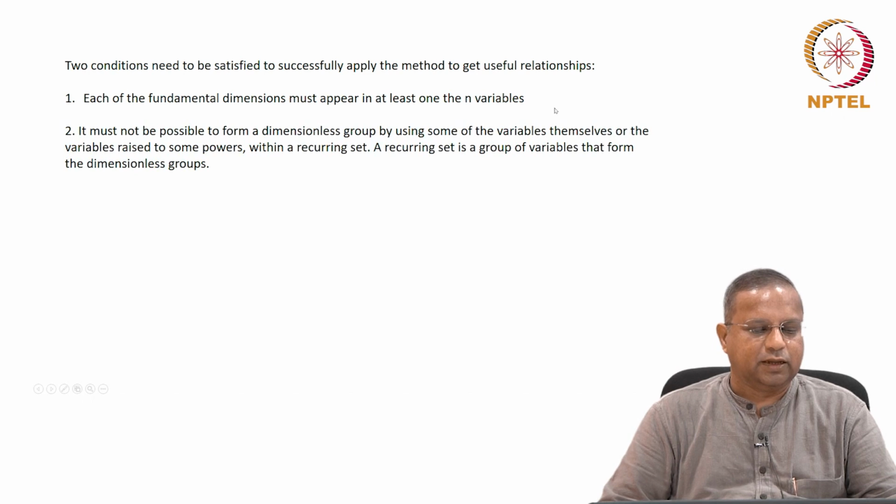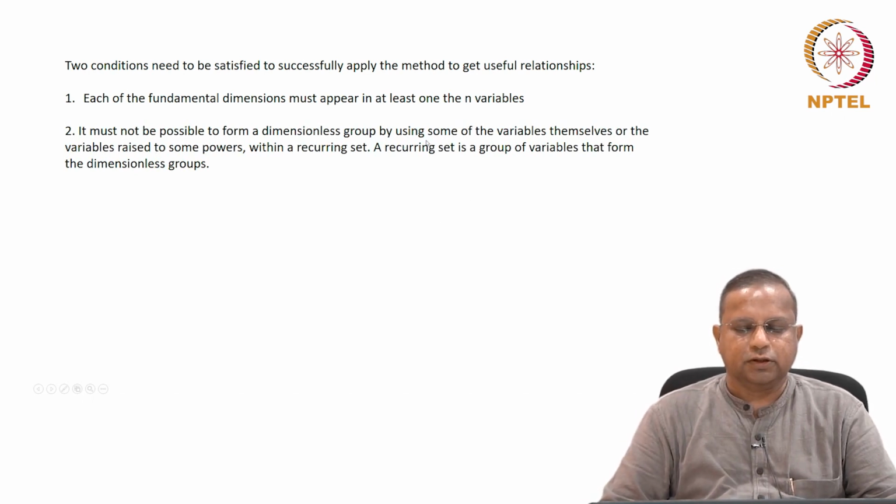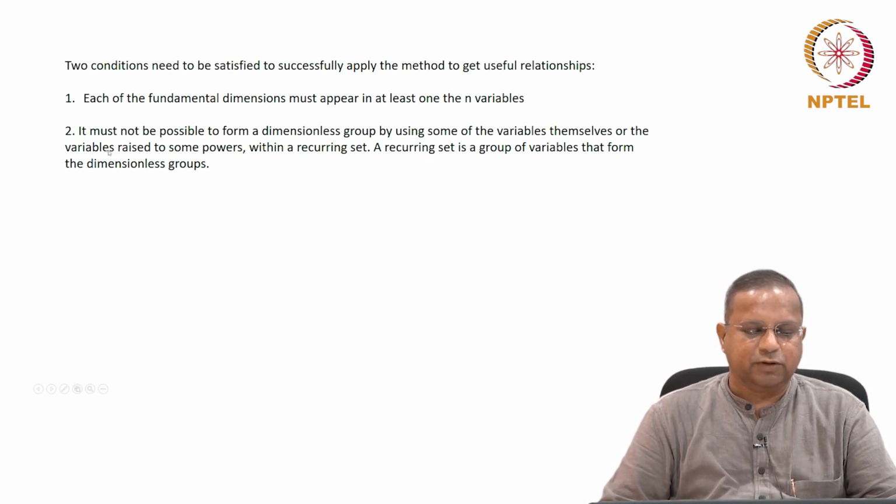And then it must not be possible to form a dimensionless group by using some of the variables themselves or the variables raised to some powers within a recurring set. You know what a recurring set is, the set of those variables that we are considering, 6 in this case. So let me read this again. It must not be possible to form a dimensionless group by using some of the variables themselves or variables raised to some powers within the recurring set. We have already seen what a recurring set is.